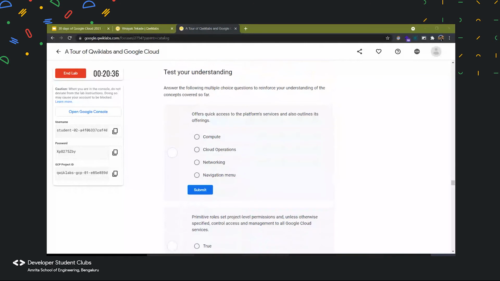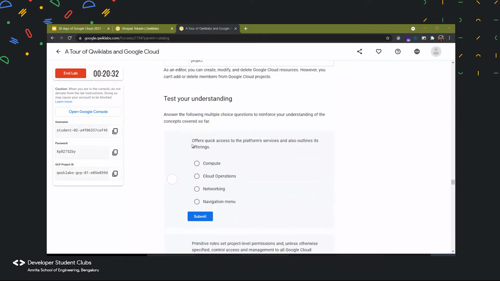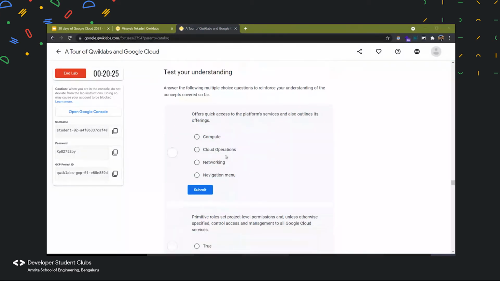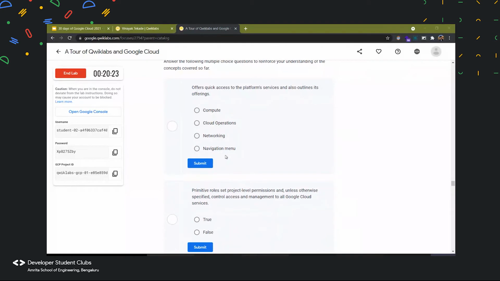Now again, questionnaire. We are ready. So what offers quick access to the platform services and also outlines its offering? So in which part did we access all the services which are given in Google Cloud? Yes, the navigation menu.